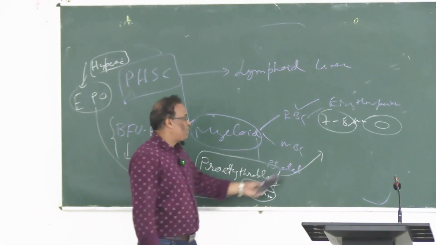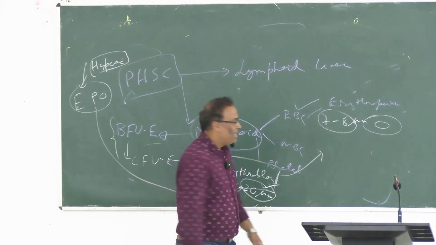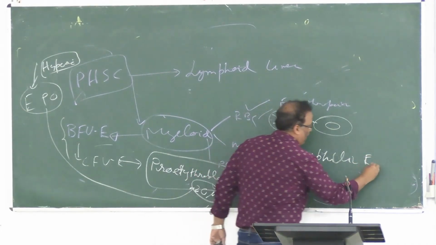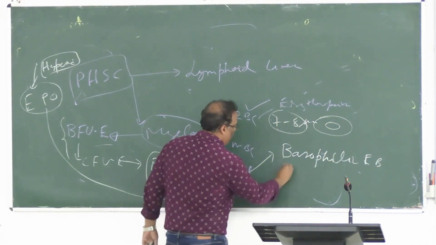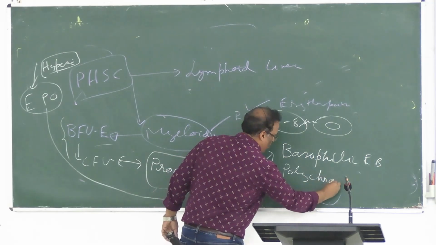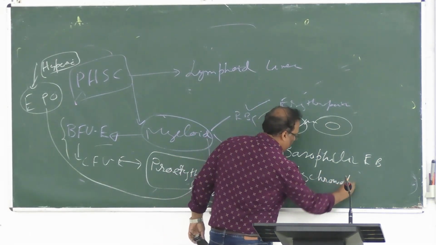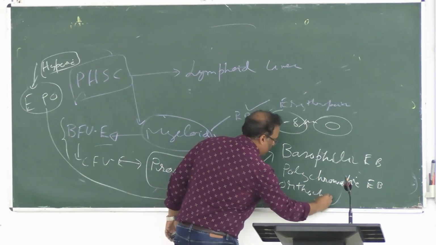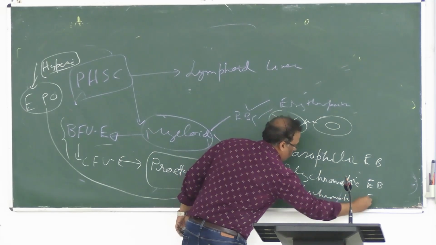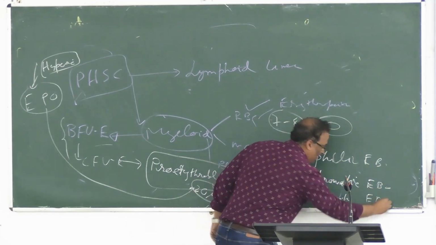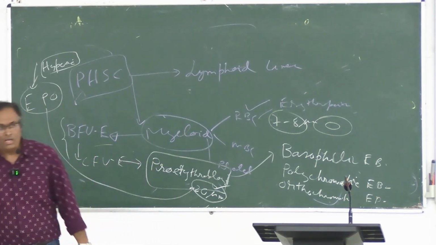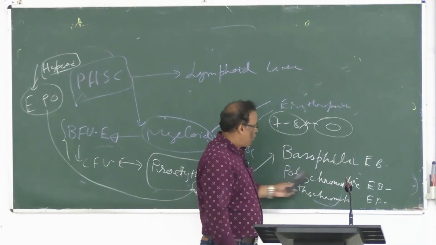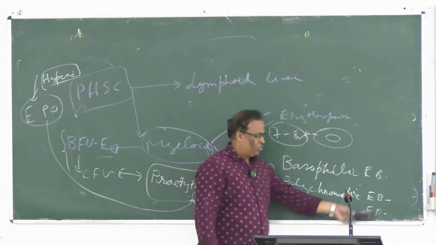So pro-erythroblast transforms into three forms of erythroblast. কি কি তারা? প্রথম হচ্ছে বেসোফিলিক erythroblast, রাইট? তারপরে কি হবে? পলিক্রোমাটিক erythroblast, and it is called orthochromatic erythroblast. Early, intermediate, late normoblast, it is also called. Okay, nowadays it is obsolete. So remember: basophilic erythroblast, polychromatic erythroblast, orthochromatic erythroblast.